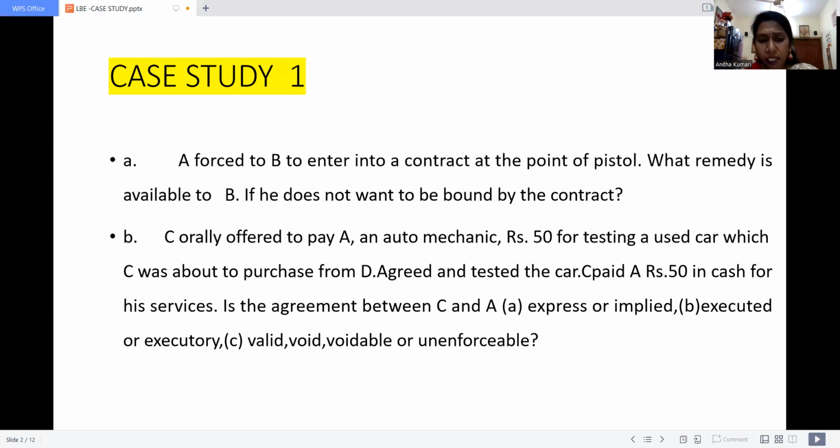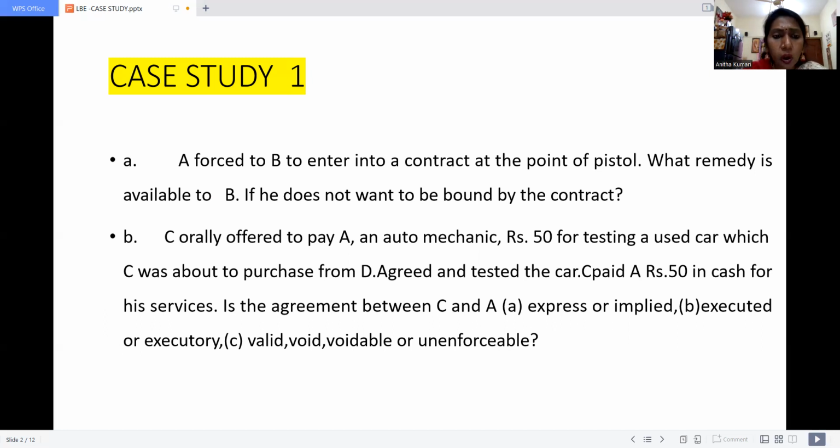The given case study is coming under the Indian Contract Act 1872. This is question number 1. First of all, what is the case? C orally offered to pay an auto mechanic A ₹50 for testing the car. Why? C wants to purchase a car, and before that, he wants to test whether the car is in good condition or not. For that purpose, C is entering into a contract with A, the auto mechanic, and the mechanic tested the car and was paid the money.